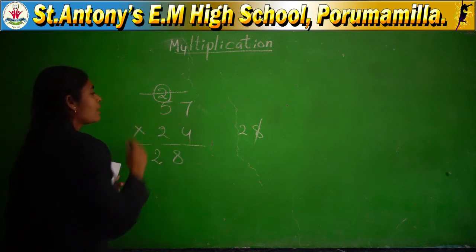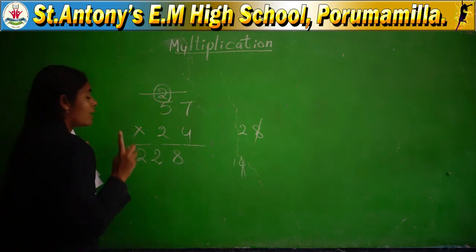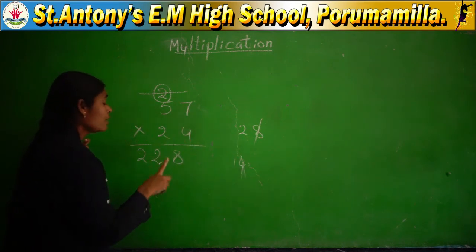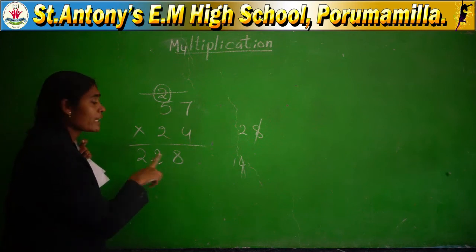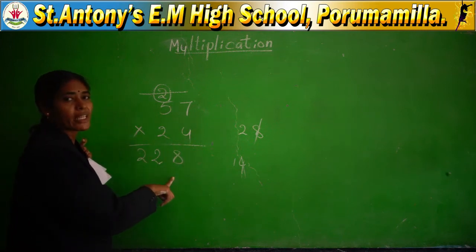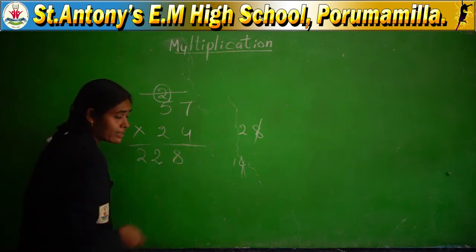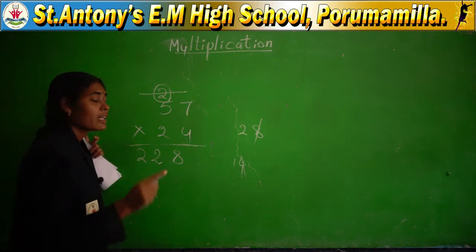2 sevens are 14. Here also you got 2 digits. Where do you arrange this ones place number? With a single digit, you arranged directly in the answer line, but here already with one digit you completed, so some product will already be there in the answer line. Then what do you have to do?